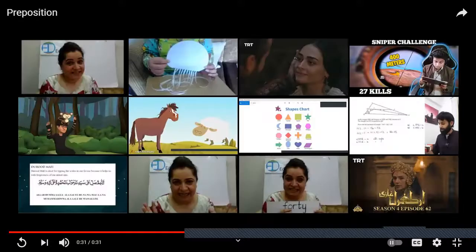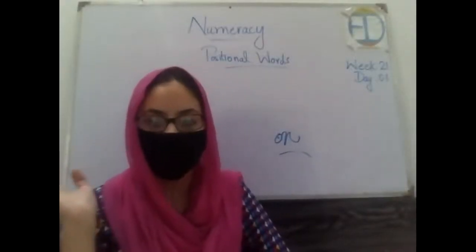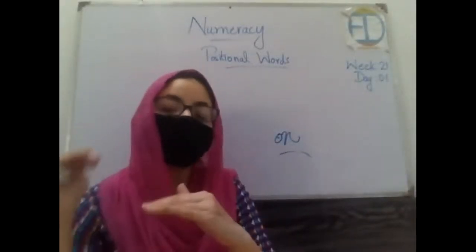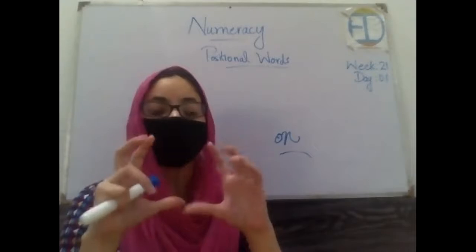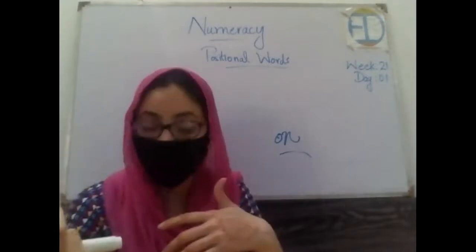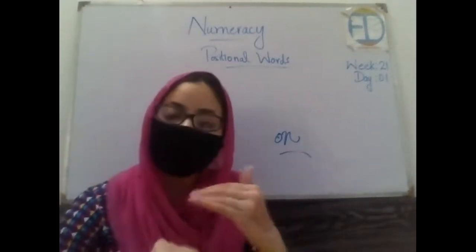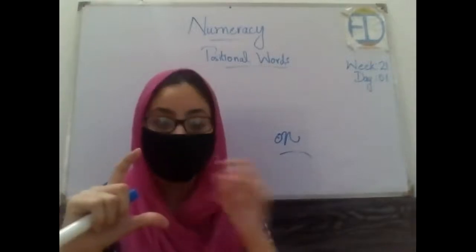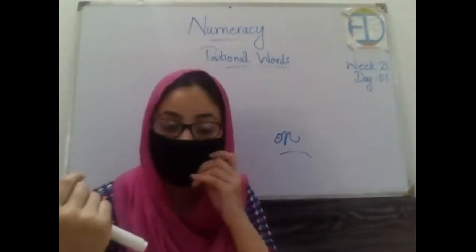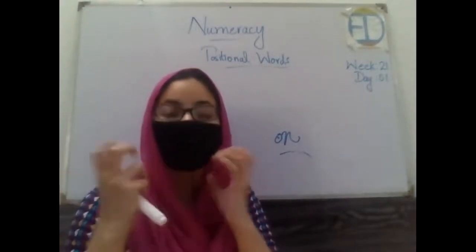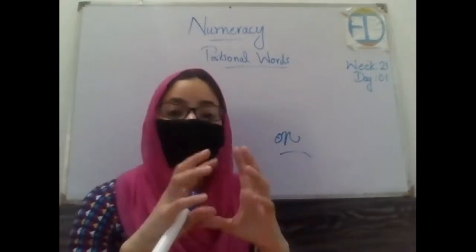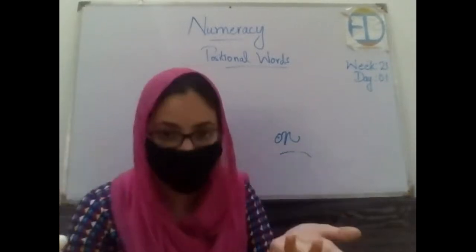Okay, so see, there were four examples discussed in this video. The sheep were jumping over. Now, the word over was telling us about the position of the sheep. Similarly, the frog was sitting under the tree. So, the word under is telling us about the position of the frog. And similarly, they are sitting in the car. So, the word in is telling us about their position, right?